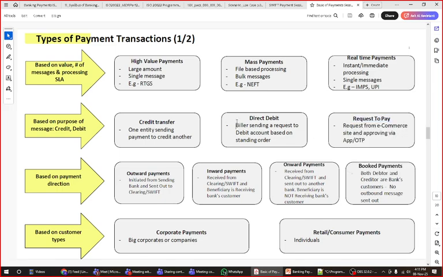Direct debit: we are already aware that when swiping a debit card, we are giving authorization to the third party bank system of the POS machine, the point of sale machine, to debit from your card, and it gets routed through your MasterCard or Visa. After authorization and validation, you get acknowledgement of the payment. The same applies for your credit card as well. Sorry, direct debit is a different concept.